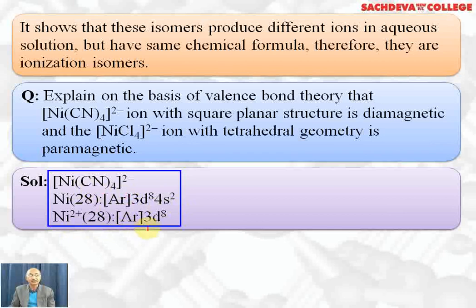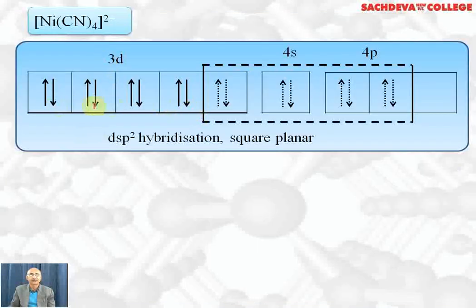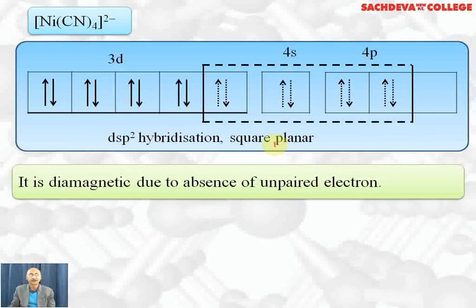Nickel 2+ ion will become 3d8. Cyanide ion is a strong field ligand, therefore it will cause pairing of electrons. So here we have shown pairing of electrons, one d orbital is left, so it will undergo dsp2 hybridization and the complex formed will be square planar. This complex is diamagnetic because it does not have unpaired electrons.